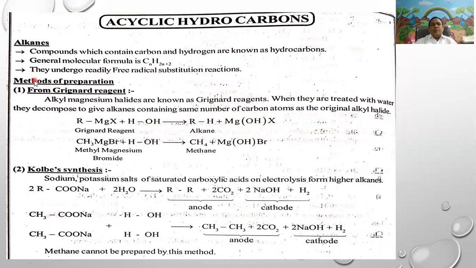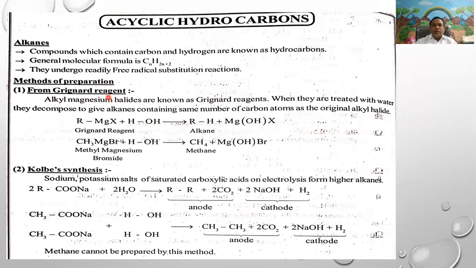The general methods of preparation of alkanes: the first one is from Grignard reagent.